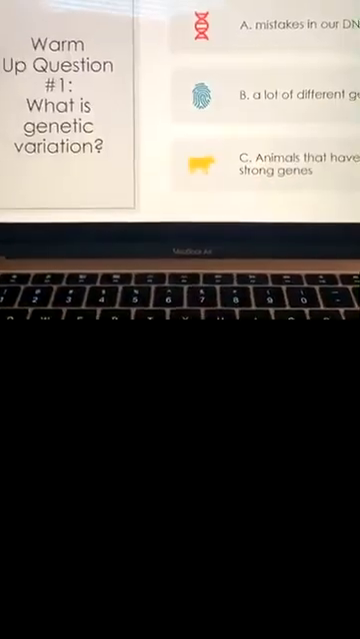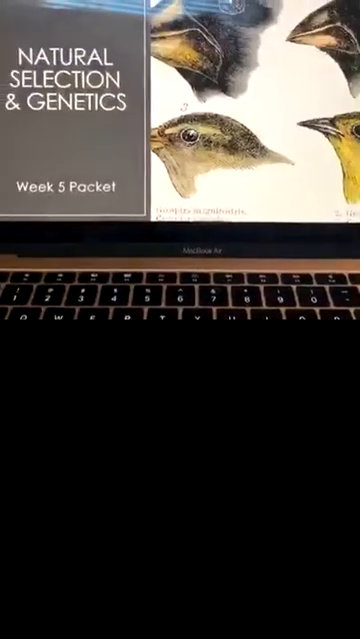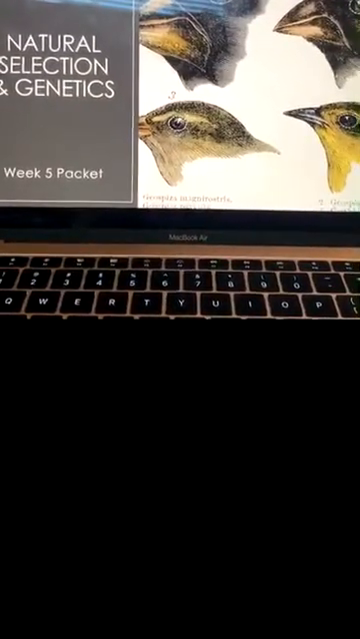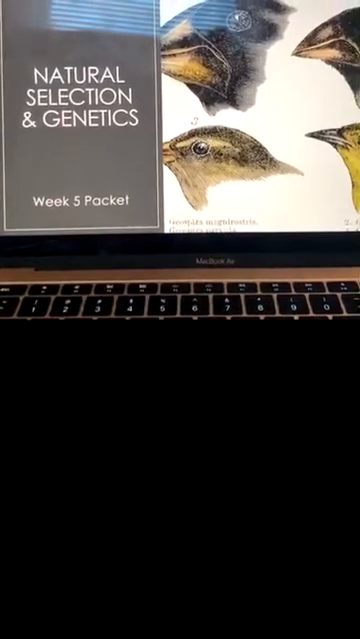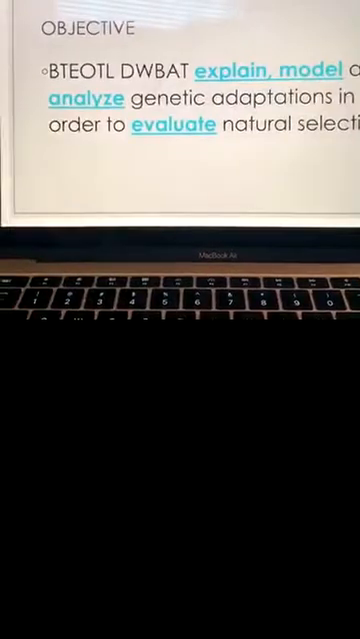So we are on that week 5 packet. We're talking about natural selection and how genetic variation can lead to natural selection. So we're still talking about genetics in a sense. Can you read this objective to us, please, and help us break it down?